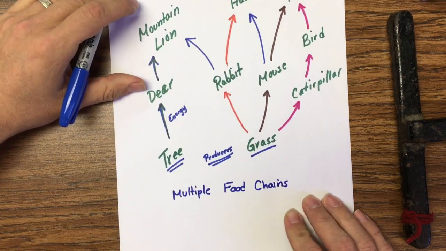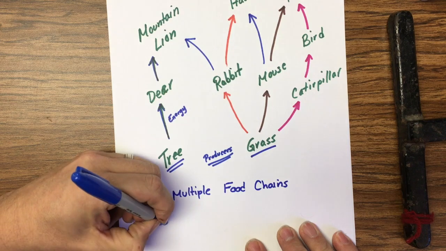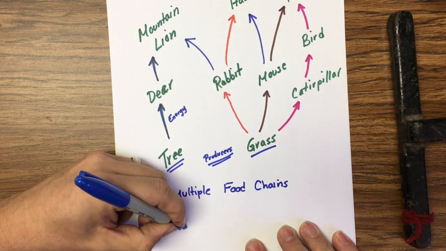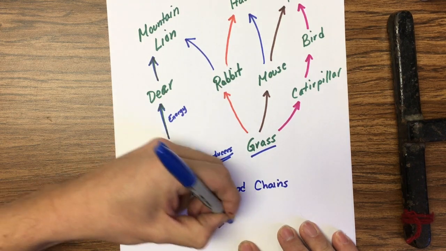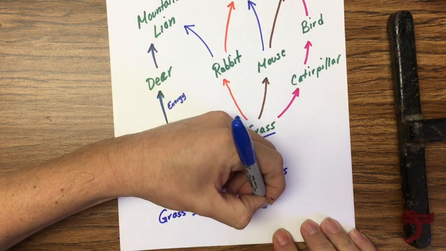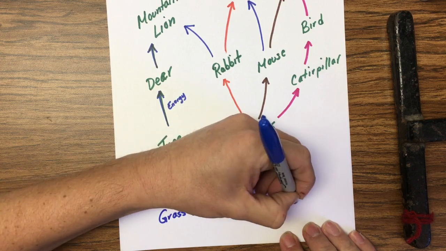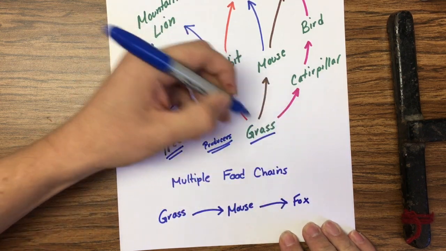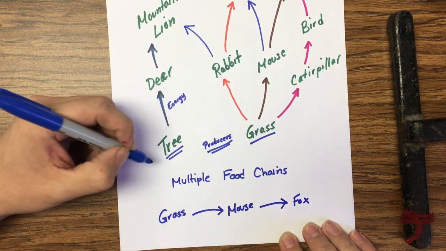Now let's look at one food chain. For example, the grass gets eaten by the mouse, and the mouse gets eaten by the fox. So that's this food chain in our food web.